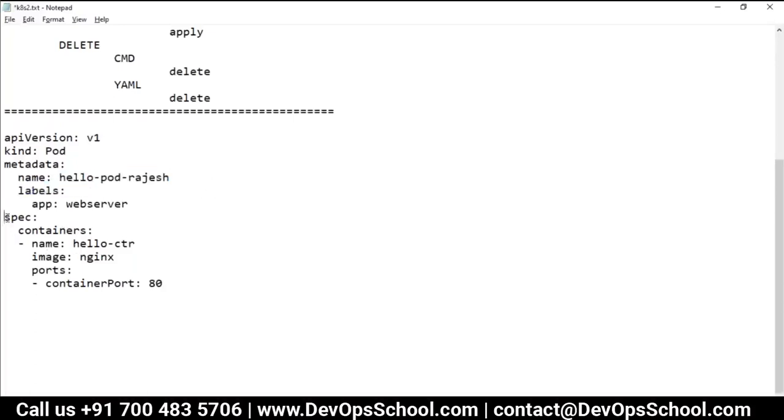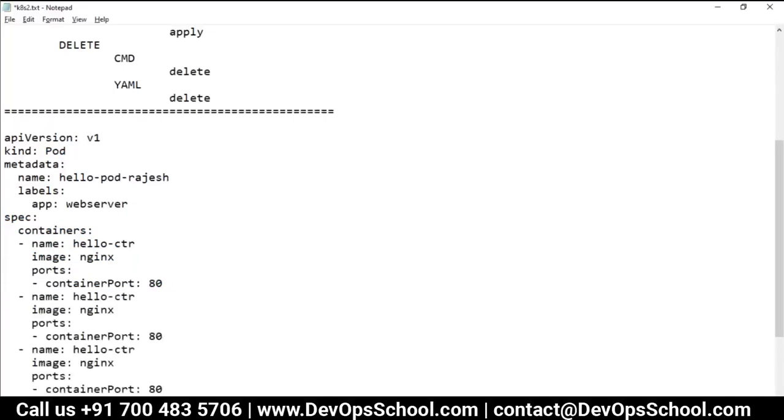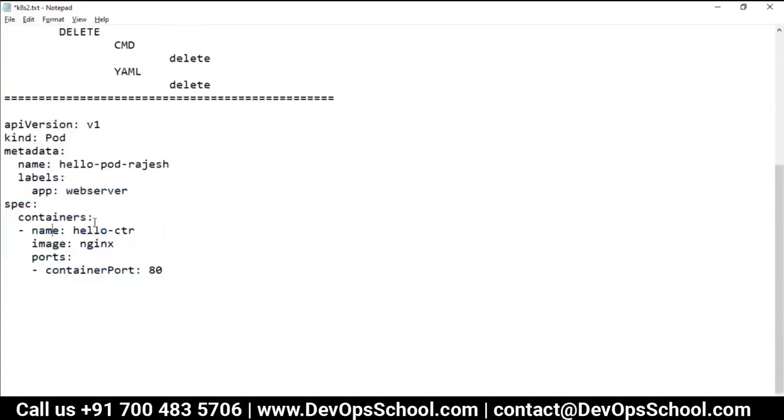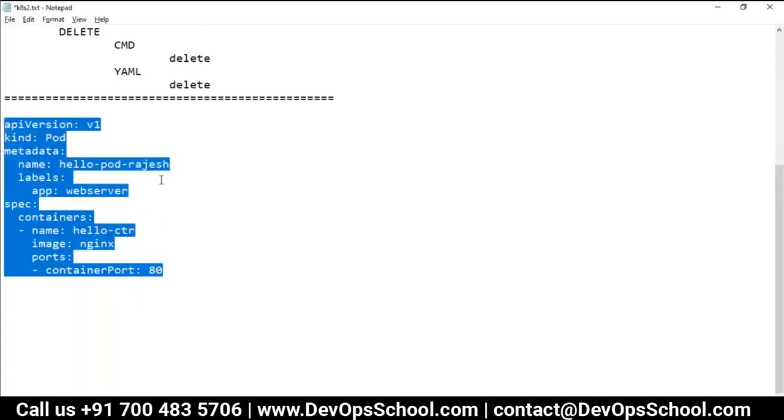Now what is a spec? Pod has a container, remember? So pod specification is containers. That means multiple containers can be there. This is one container. You can have two containers, you can have three containers as you want. Right now only one container. What is the container name? Hello CTR. What is the image, running on port 80? So this is the pod specification.